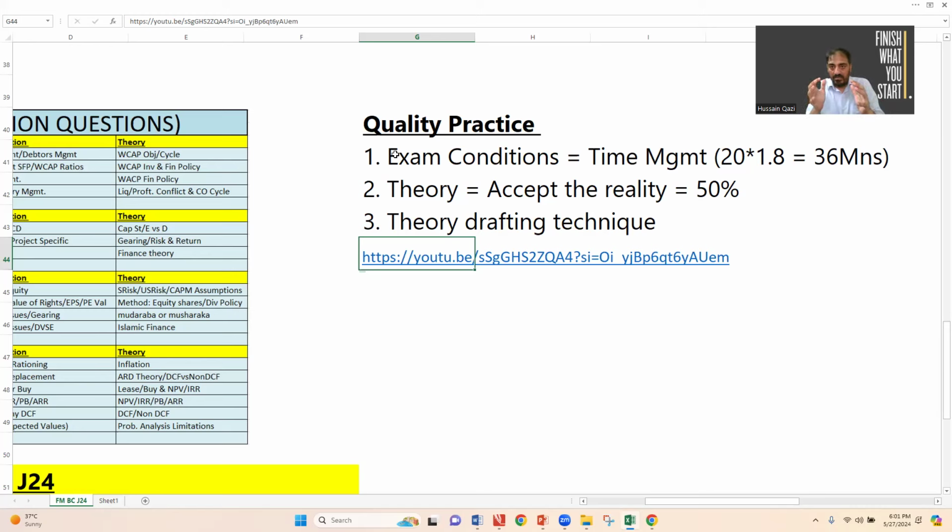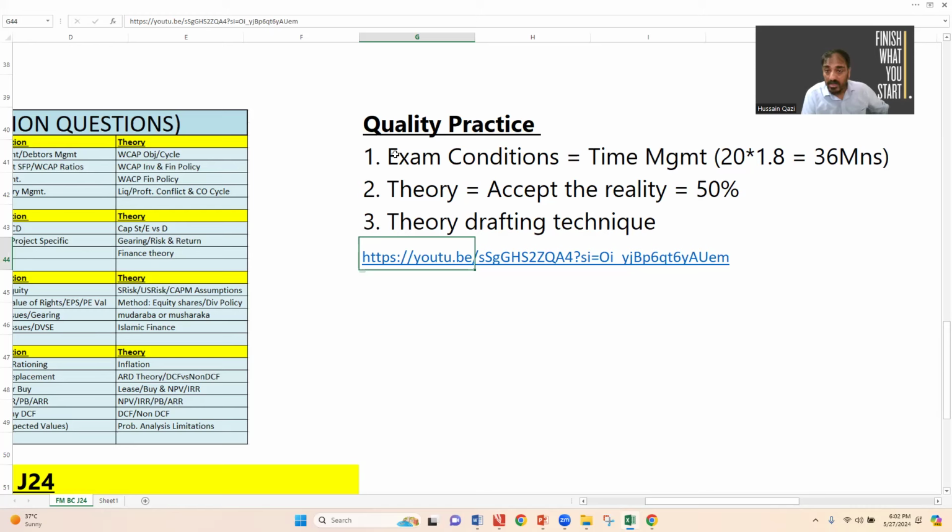You will find the way to draft an answer. And once you identify the way to draft an answer, then you have to practice. You have to start practicing to draft answers. Why do you people have so much fear about attempting questions?